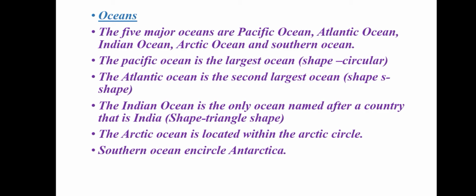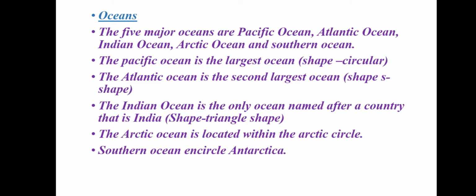Then, the only ocean named after a country is the Indian Ocean, and the shape of the ocean is a triangle. The Indian Ocean is the only ocean named after a country, that is India. And you can see the Indian Ocean below Asia. Below India you can see the Indian Ocean. And the shape of the Indian Ocean is a triangle.